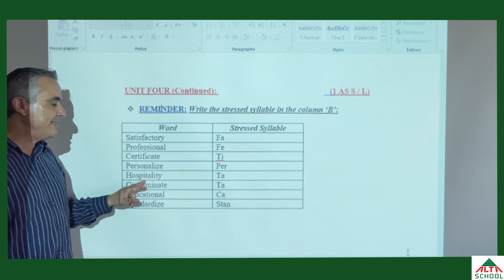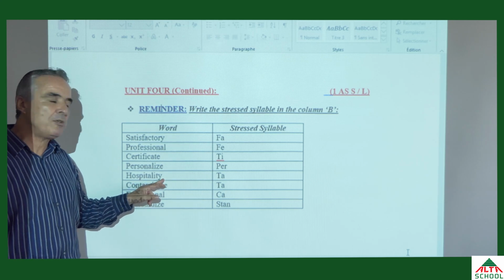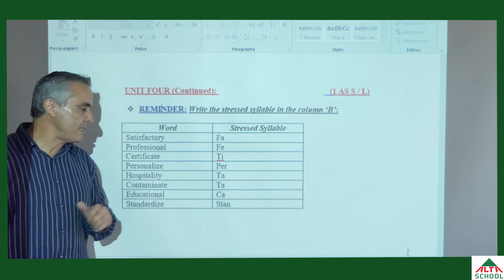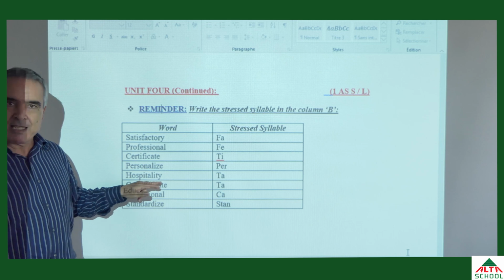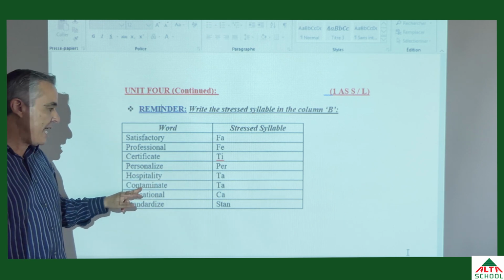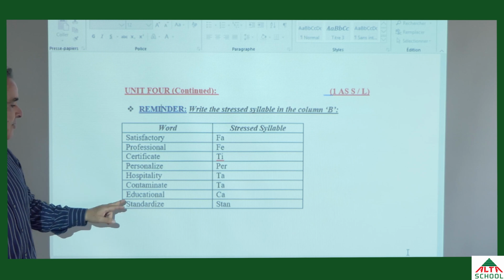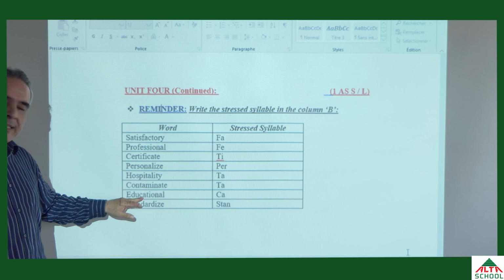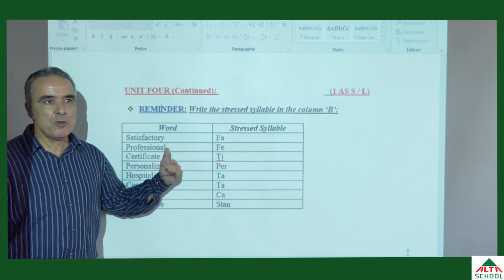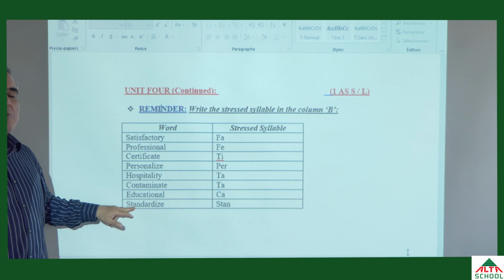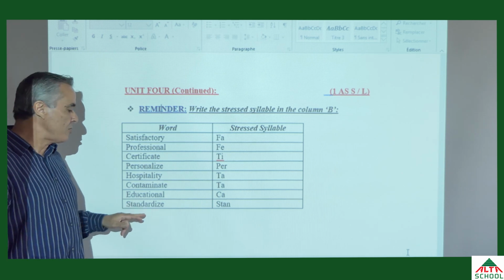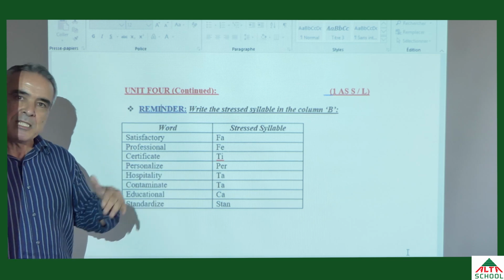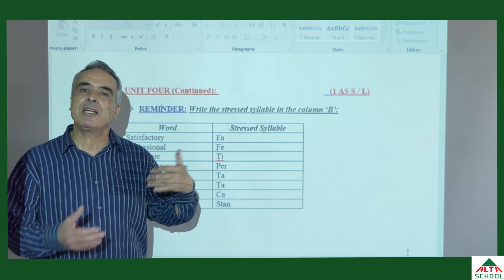The stress falls on Ta, because we have T, the last syllable, Li, the penultimate syllable, and Ta is the anti-penultimate syllable. Contaminate, the stress falls on Ta, the same as hospitality. Then we have educational, the stress falls on Ka, it means CA, because it is also the anti-penultimate syllable. The last word is standardized. The stress falls on Stan, because it finishes with I's, so it is the anti-penultimate syllable. So this is just a revision of what we did last time.